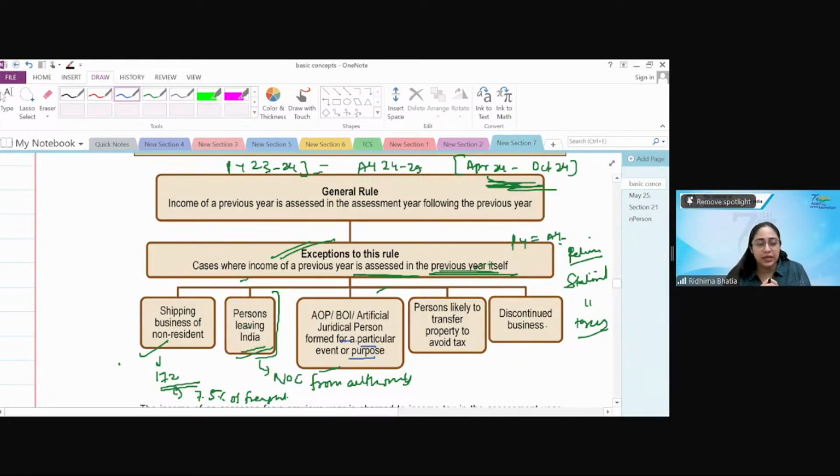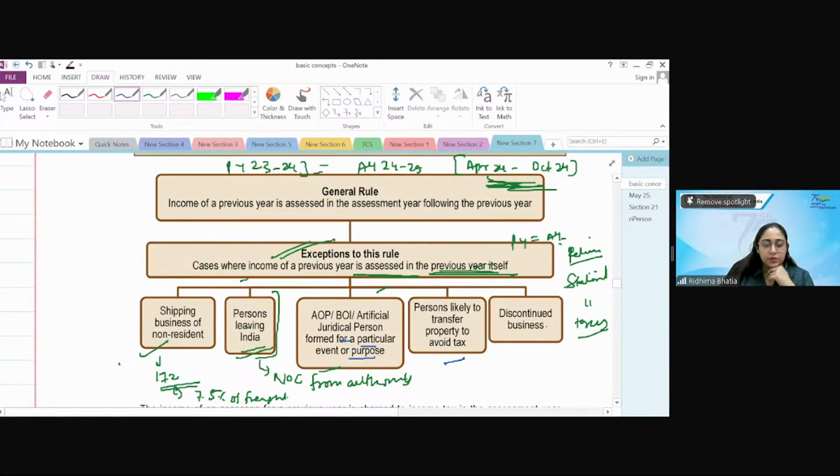They recover their taxes. So the assessing officer can ask them to get your assessment done, file the taxes properly, and then only you can dissolve it. They can be checked when you are formed for a particular event or a particular purpose or for a particular period. Then there is person likely to transfer the property to avoid tax.